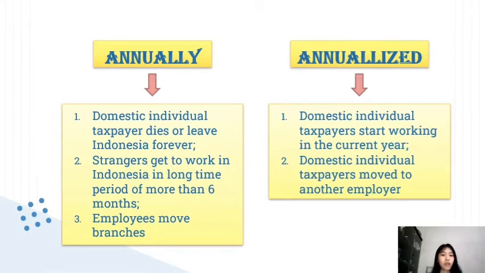Next is employees who move branches. And then for the annualized, we will calculate the annualized taxable income if domestic individual taxpayers start working in the current year, and if the domestic individual taxpayer moves to another employer.